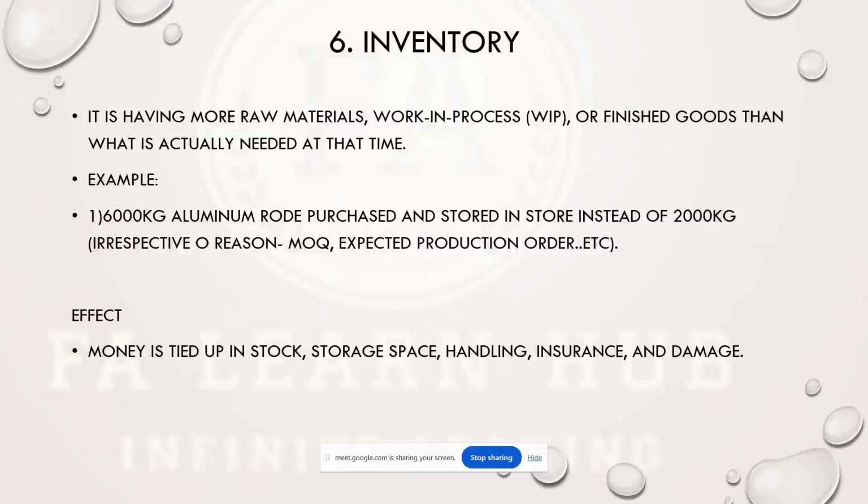So, for example, I got an order from my customer to machine some product, and my requirement is 2000 kg aluminium. But I have purchased 6000 kg aluminium rod, because the MOQ, minimum order quantity, from my supplier or vendor is 6000 kg minimum. In such a situation, I will purchase 6000 kg. So that is extra inventory.